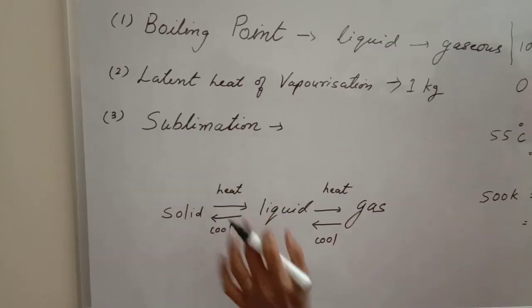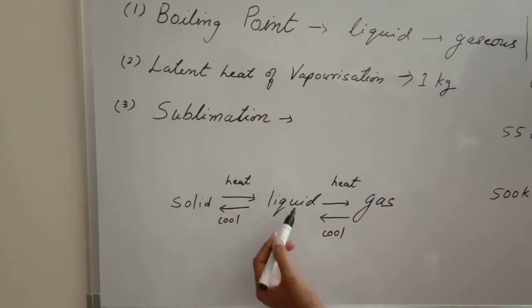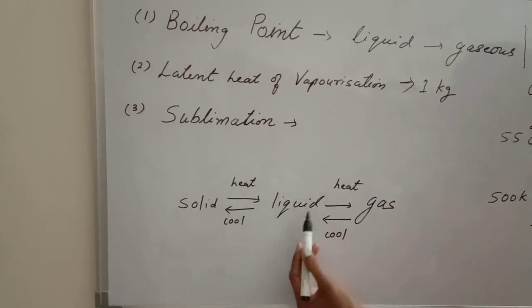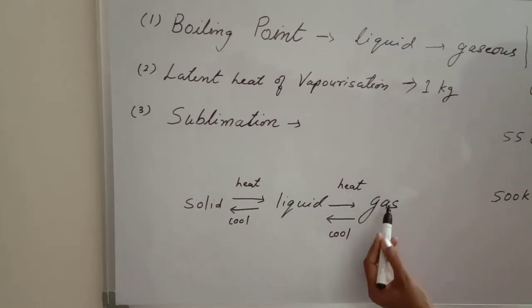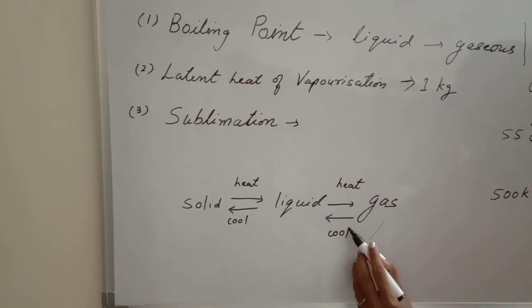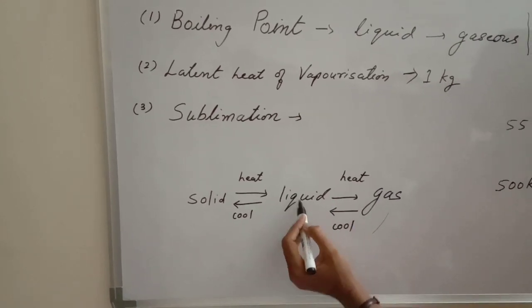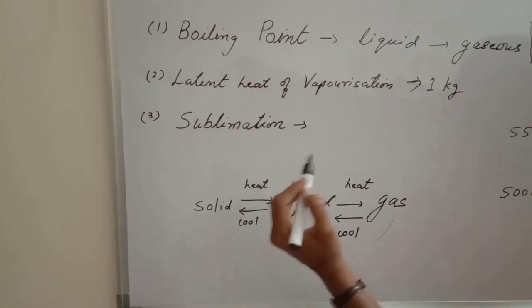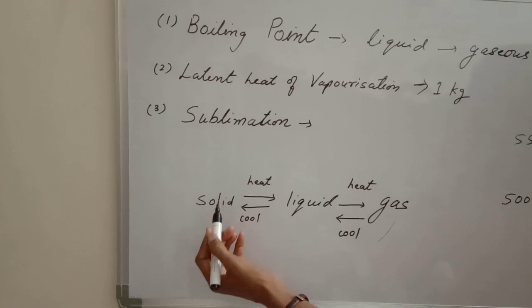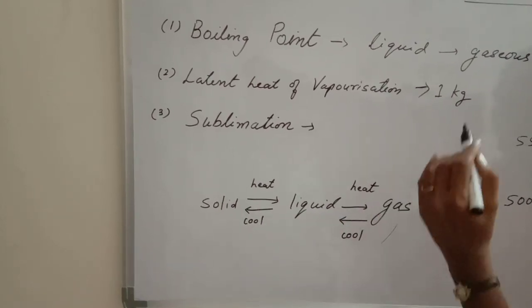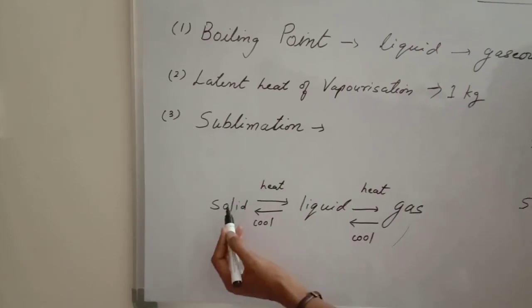Before starting sublimation, let us understand this concept. If I want to convert the solid into liquid, I will heat it. If I want to convert liquid into gas, I will heat it. If I want to convert the gas into liquid, I have to reduce the temperature. That means I will cool it. If I want to convert liquid into solid, again I will cool it. That means on heating, the state of matter changes from solid to liquid, liquid to gas. And on decreasing the temperature, the gas converts into liquid and liquid converts into solid.